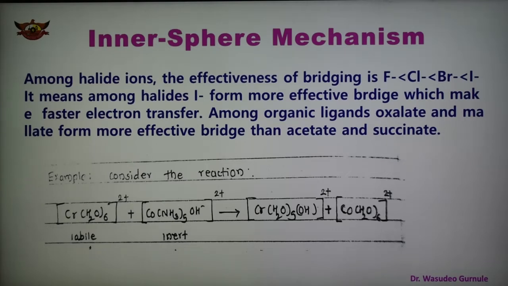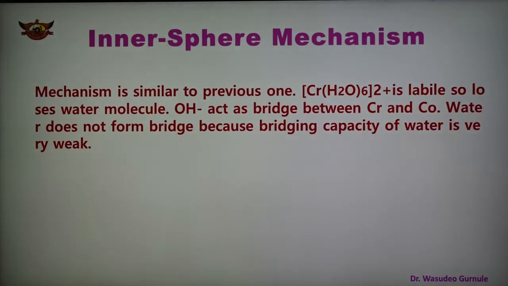Chromium H2O6 2+ is labile, so it loses a water molecule, and OH minus acts as a bridge between the two metals, chromium and cobalt. Water does not form a bridge because the bridging capacity of water is very weak. So OH minus can form a bridge between these two metals.